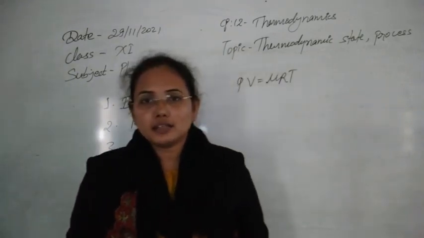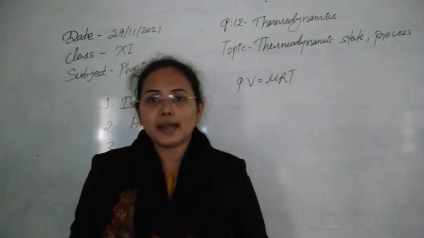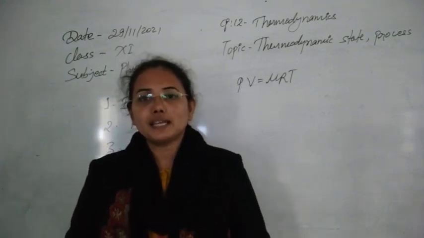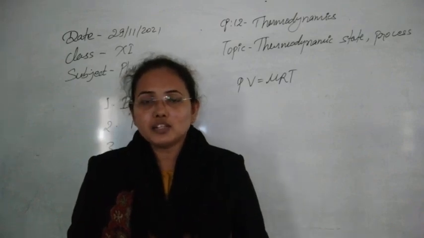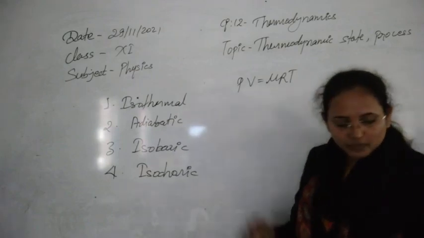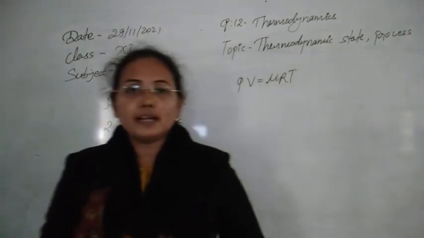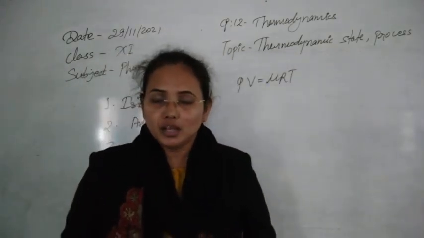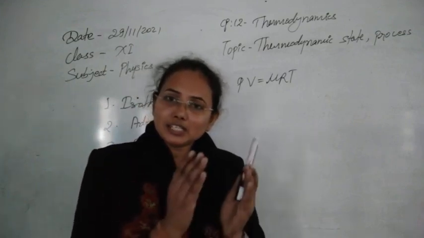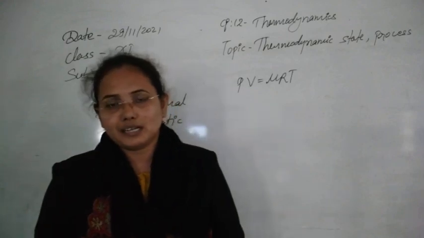These are the processes through which we can understand the thermodynamic system, how the transportation of heat is taking place, and why the variables are changing. So we can divide the process into four parts. One more thing here in the process is called the quasi-static process. Whenever a thermodynamic process takes place in parts, each small part is known as a quasi-static process.